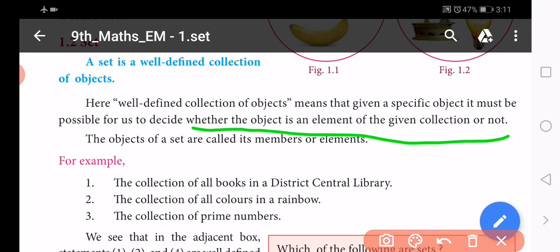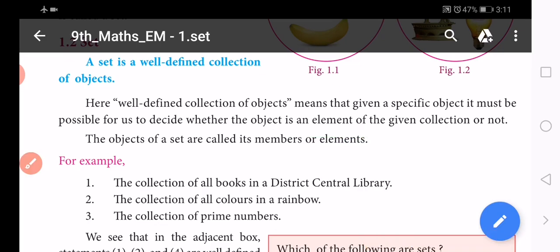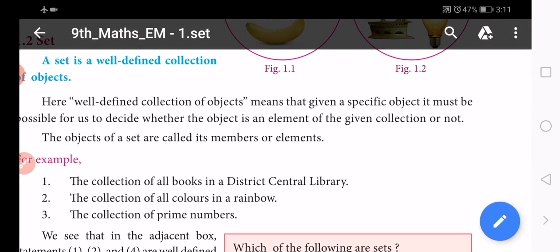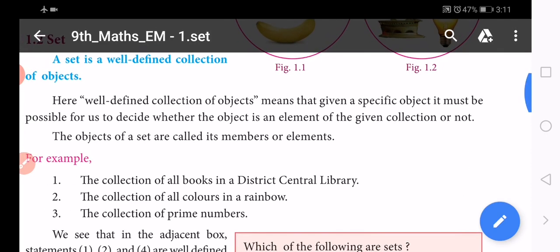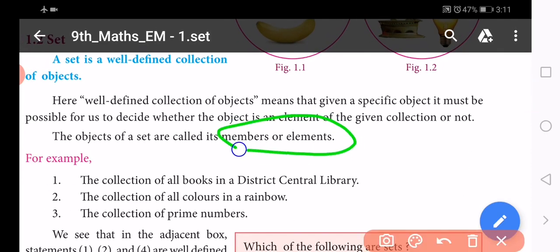Next one, the objects of a set are called its members or elements. This is also very important, because in mathematics set language, the objects are represented by the keywords members or elements.